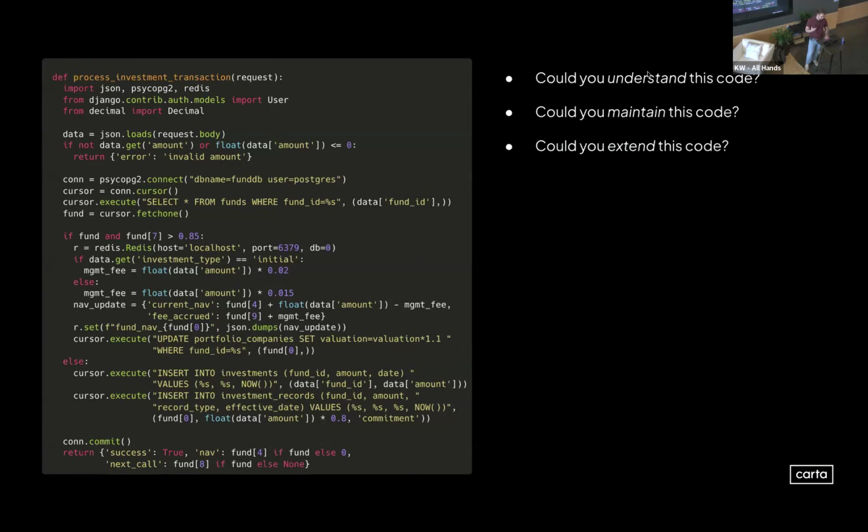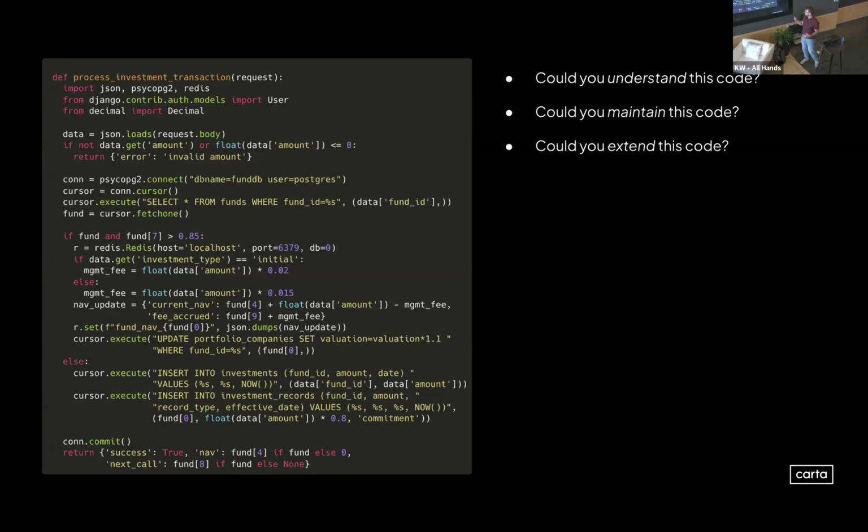What's a common trait with all of these critiques that we're talking about? One, could you understand this code? Maybe if you wrote it, you could, but anyone else is going to have a really tough time understanding it. Could you maintain this code? Again, maybe if you wrote it, but it's really difficult to understand what's going on, and what happens if the front end changes? There's all these caveats that you have to take into account. And then could you extend this code? I don't know. The business logic is so messy. How do I know that I'm extending this code to do new things without breaking the old things?